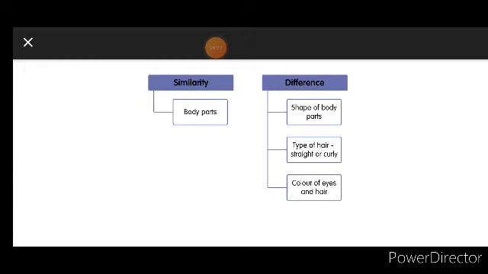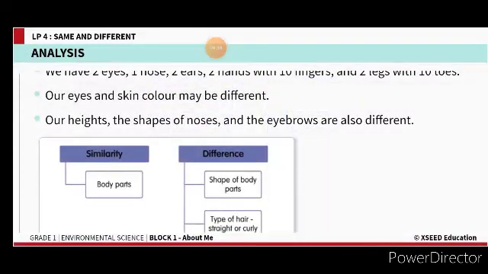So in your book, write only one similarity between you and your close friend, and one difference between you and your close friend. Not about anything else. You will be writing about how we look, body parts only. You have to take it as the criteria, children. How are the body parts differing?